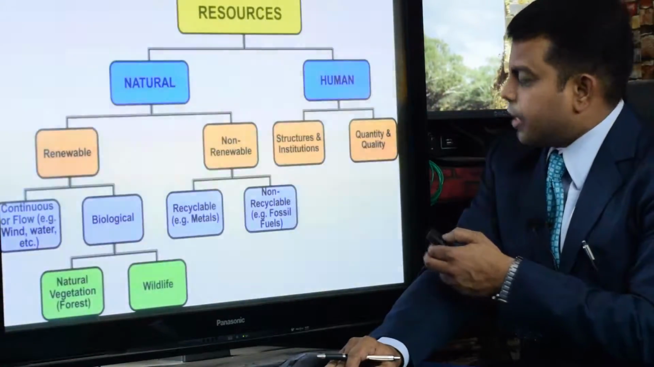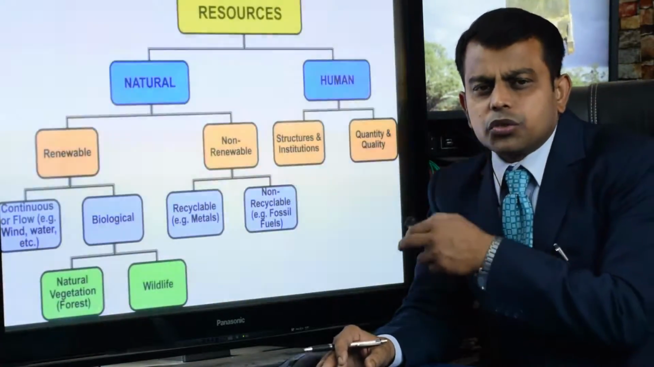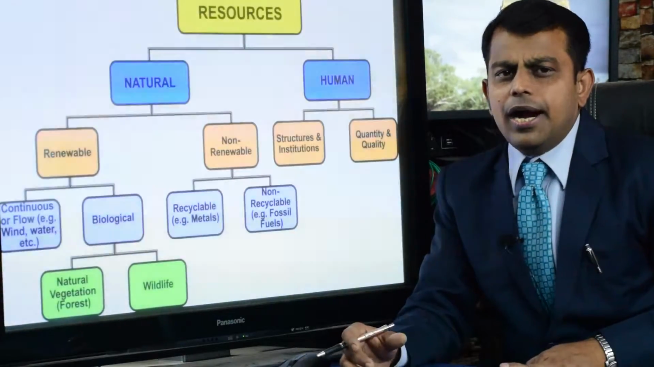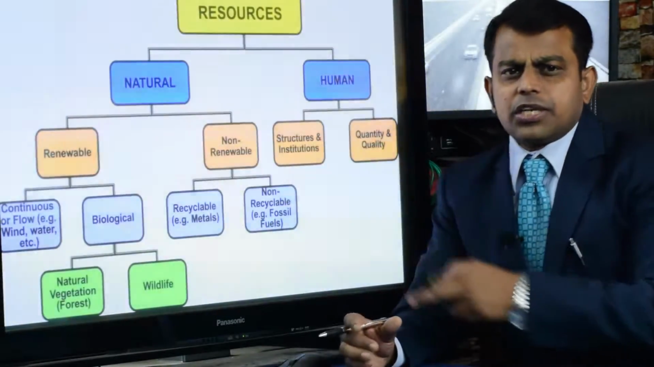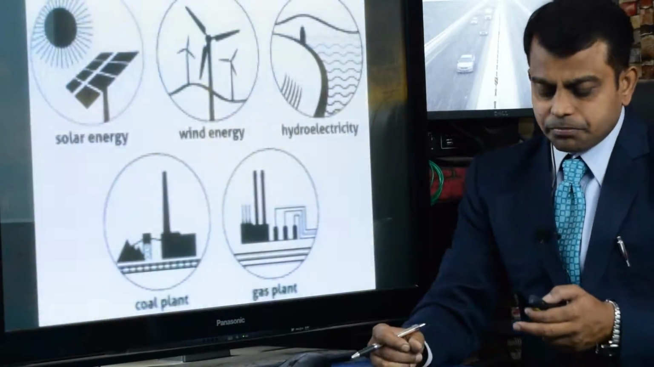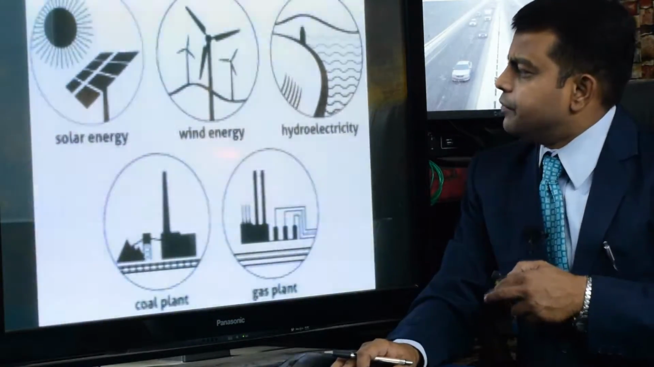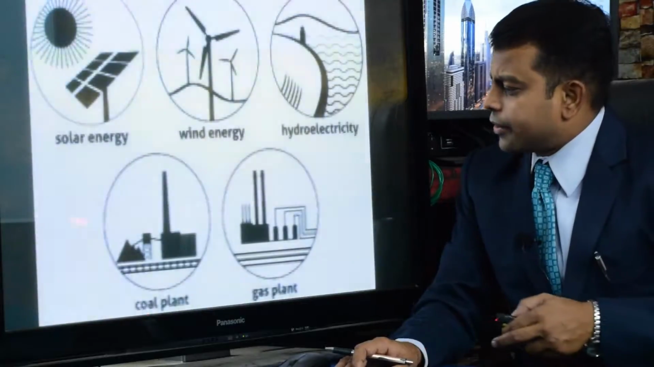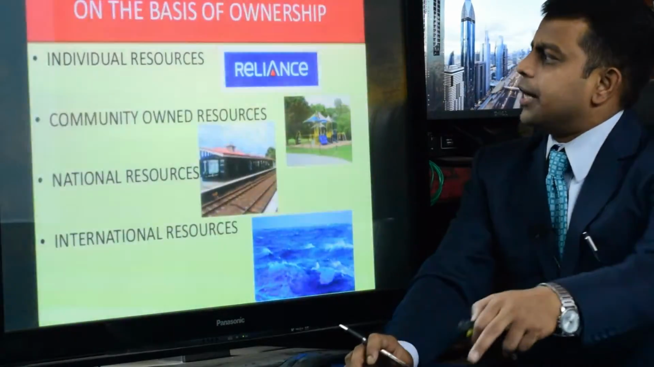Human resources include structures and institutions like dams, bridges, and international space stations, and also quality and quantity resources, like solar energy, wind energy, hydroelectricity, and coal and gas plants.